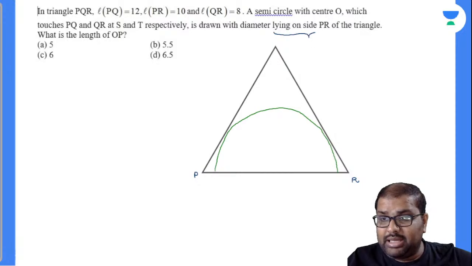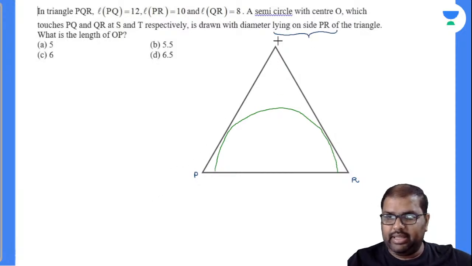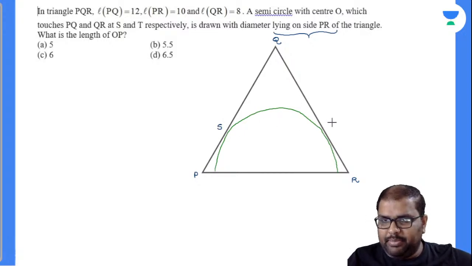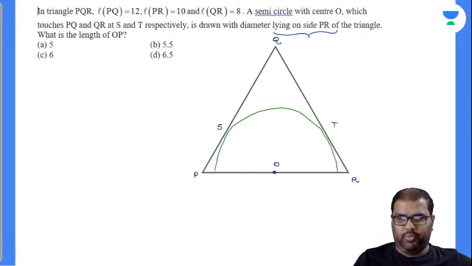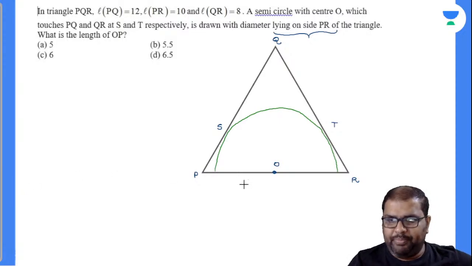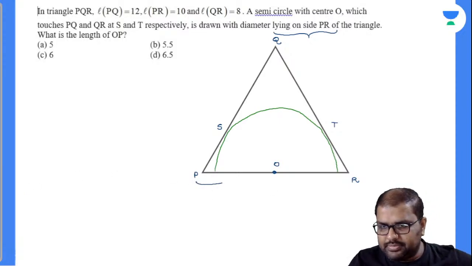That doesn't mean PR is the diameter, right? That's the point there. Now see here, the semicircle touches PQ at a point called S. It touches QR at a point called T. And this is nothing but the center of the semicircle, O. Now, what is the question asked? You are asked to find out the length of OP.